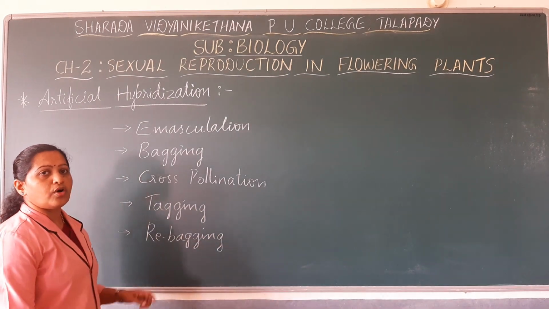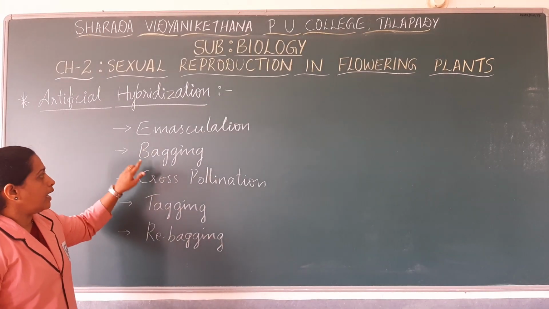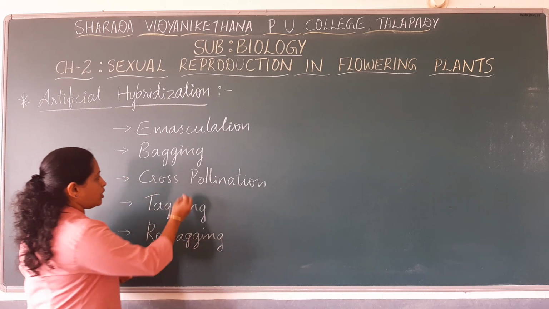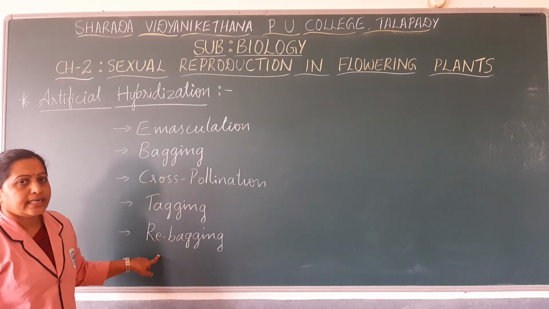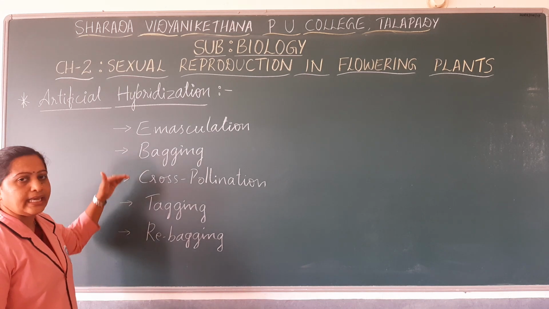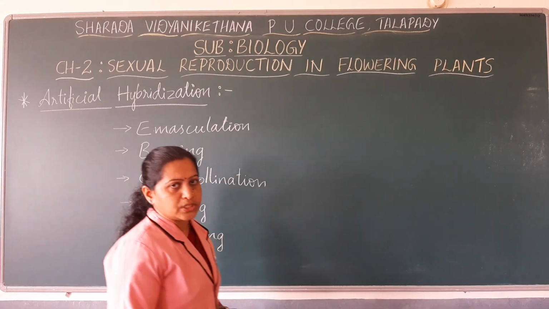So the steps involved in artificial hybridization are emasculation, bagging, cross-pollination, tagging, and rebagging. Let us look into the details of each of the steps. First we'll see what is emasculation.